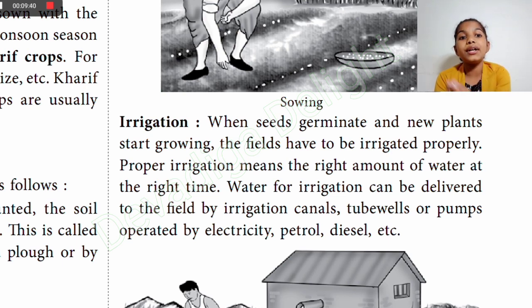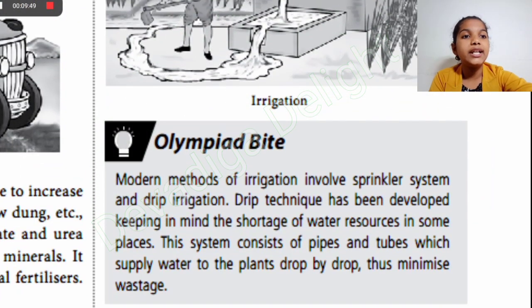So we should water the crops. We should irrigate the crops. Otherwise the crops will all dry and die.